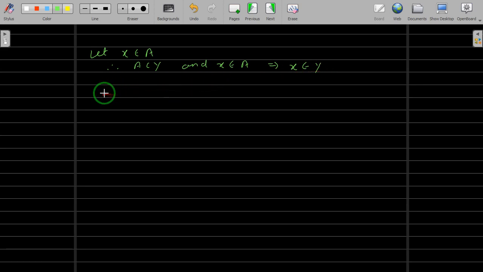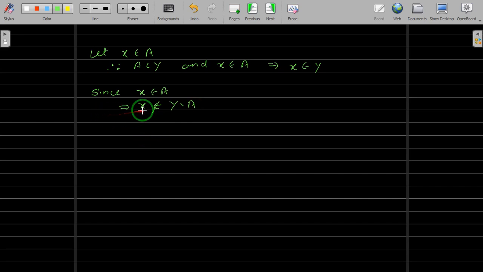Secondly, since this x belongs to A, this will imply this x will not belong to our Y difference A.